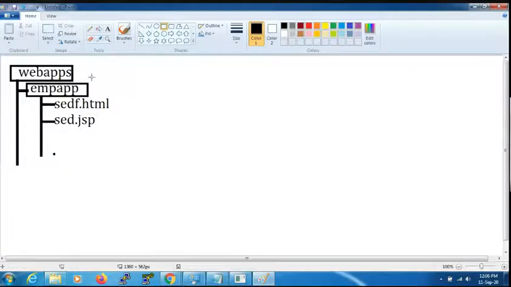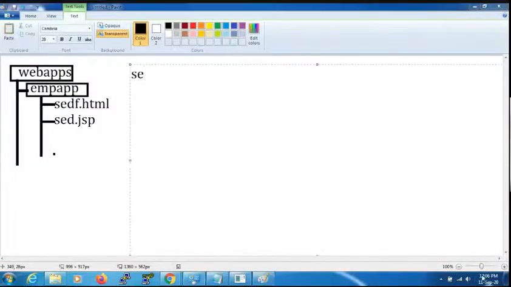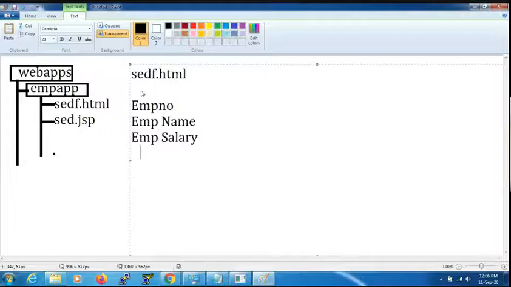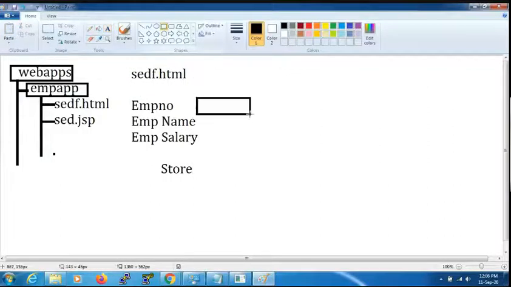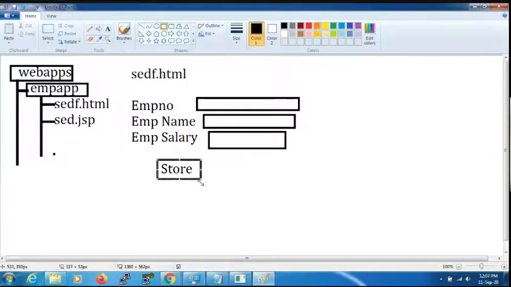Right. Now, what will happen internally when we send the request for sedf.html? Everybody here, please. When you send the request for sedf.html, it will generate a form like this: employee number, employee name, employee salary, and a submit button with store. Here one text box, this is another text box, this is another text box, and this store is a submit button here.